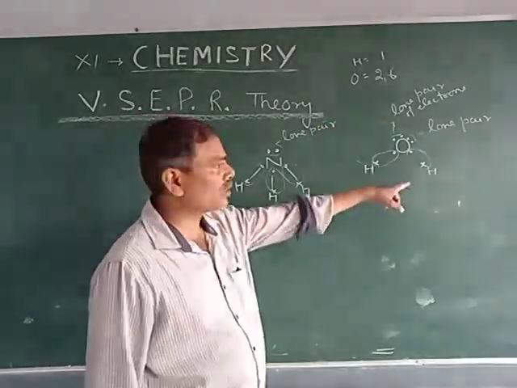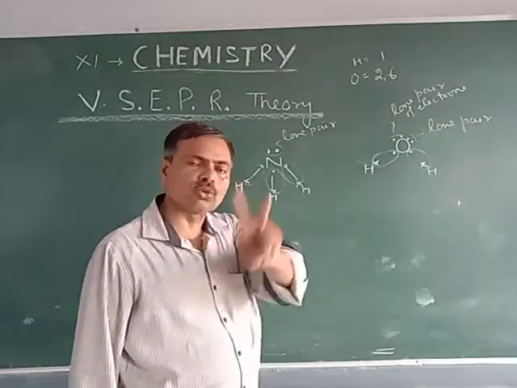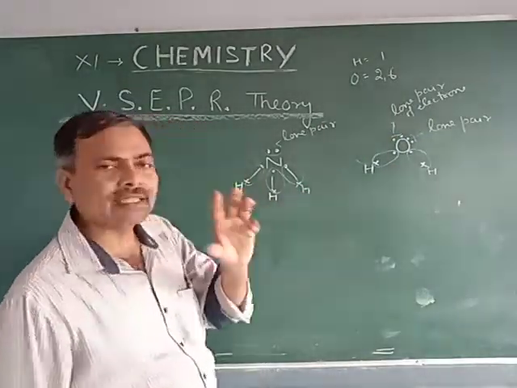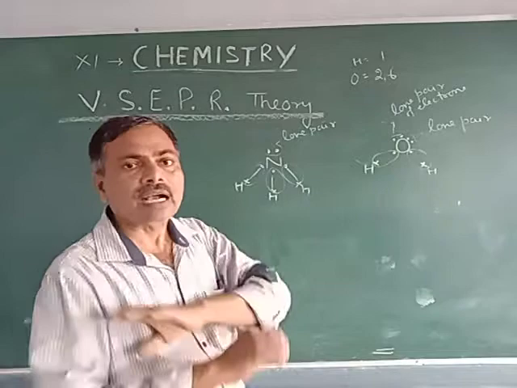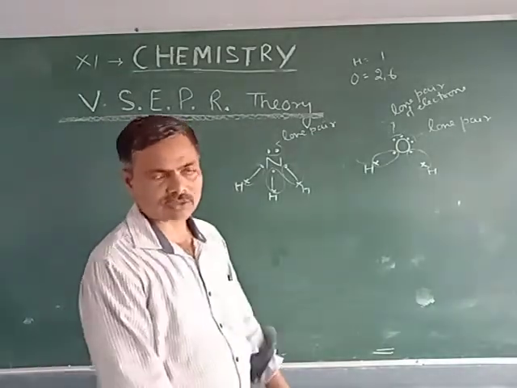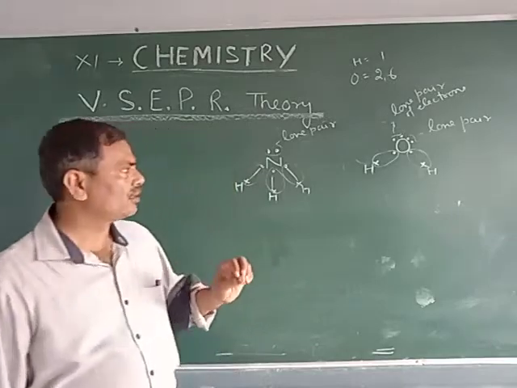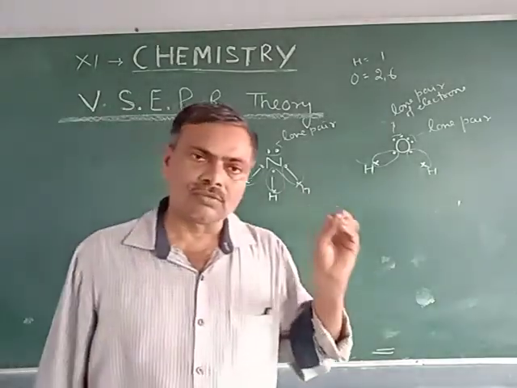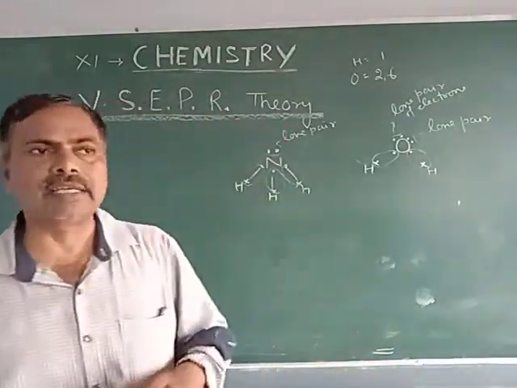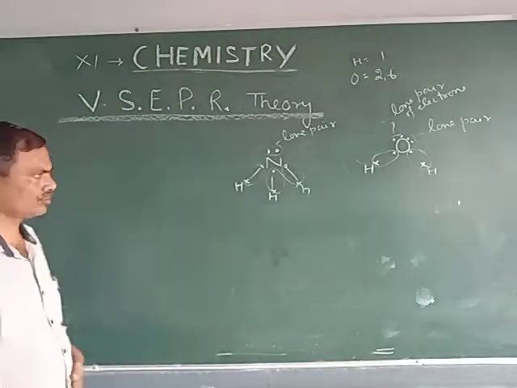In the case of water, the central atom is oxygen and it has 2 lone pairs. When we take the example of methane, carbon has no lone pair of electrons. Although in all these cases, whether ammonia, water, or methane, they are sp3 hybridized.